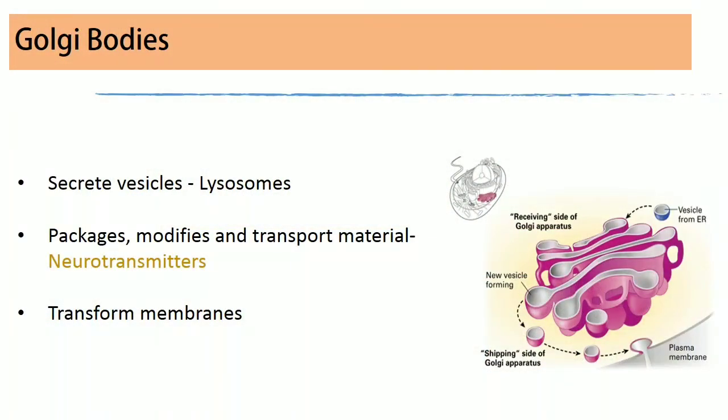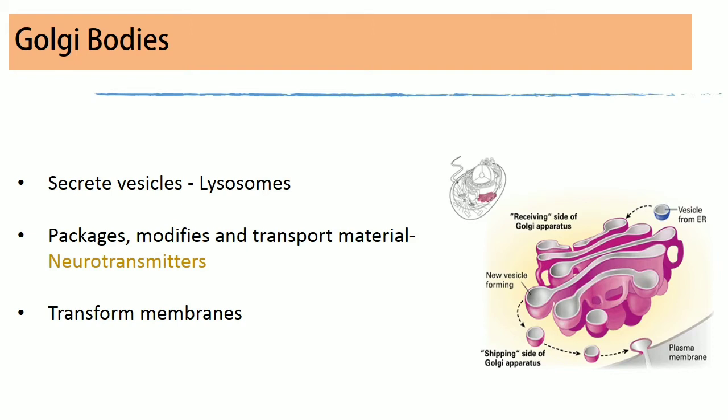We also have the Golgi complex, and this is the area of the cell where the proteins that come from the rough endoplasmic reticulum are packed. The Golgi body secretes vesicles, which help to release proteins if necessary, and also forms lysosomes. In nerve cells, the Golgi body packages, modifies, and transports materials, especially